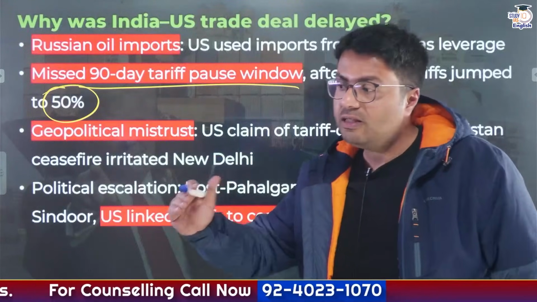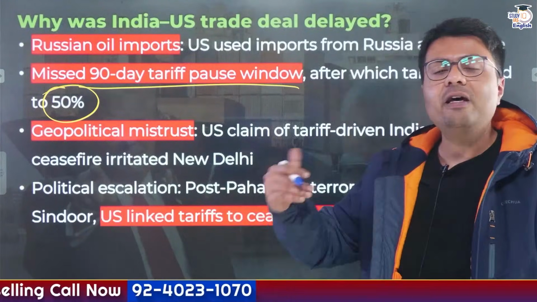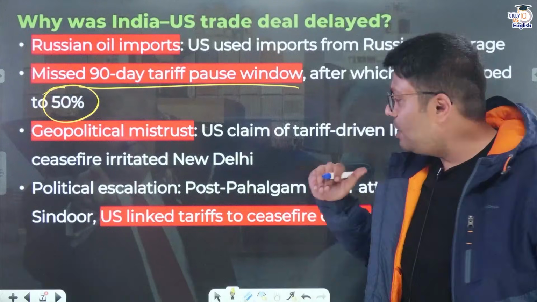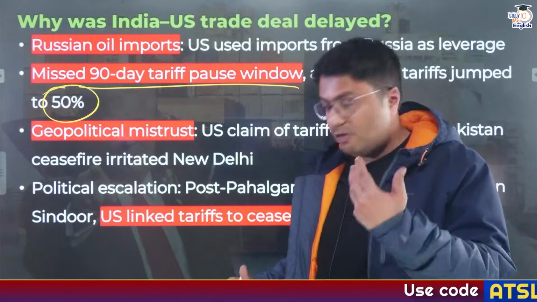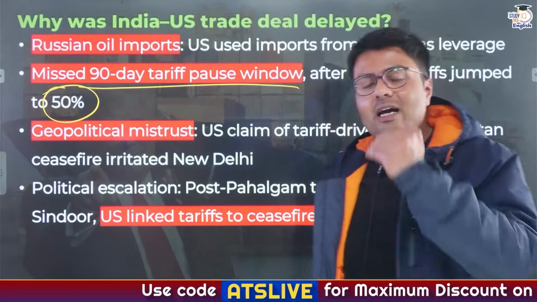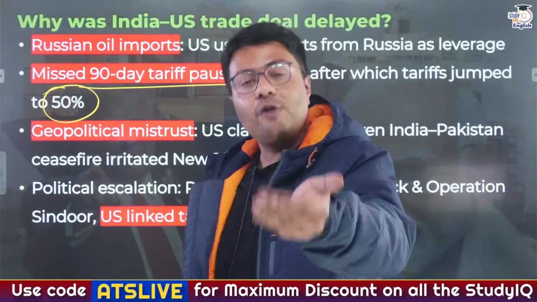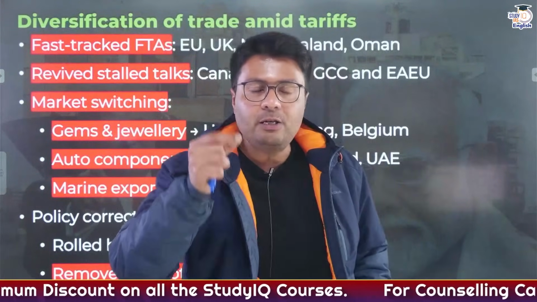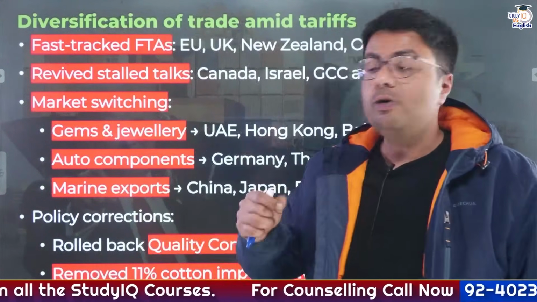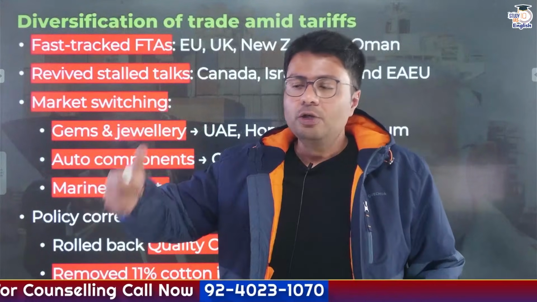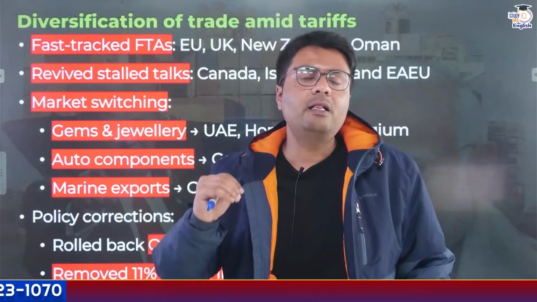India saw this attempt of the US government as an interference in its foreign policy, as an interference in its sovereignty, and because of this mistrust that has developed between the two countries, the deal got delayed further. Now, what you need to understand, in the meantime, when the US imposed 50% tariff on Indian goods, naturally India's biggest export market at that time was the United States. So India wanted to do something in order to reduce this impact on Indian exports.